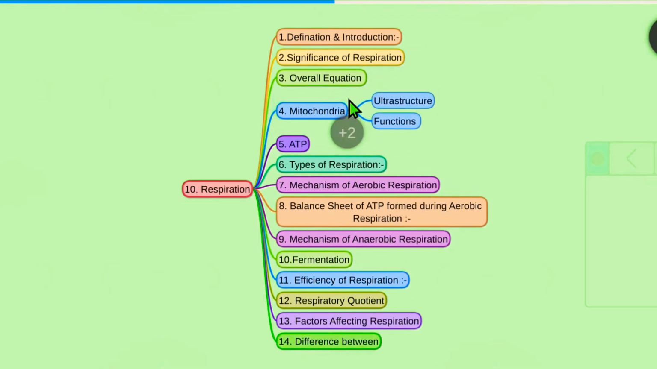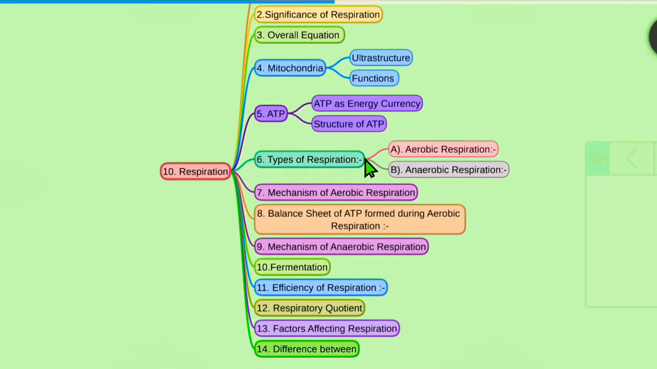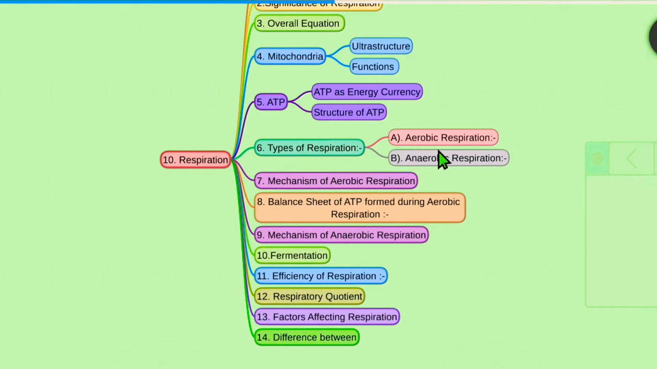In this we'll see the ultrastructure of the mitochondria and the functions of the mitochondria. We all know the mitochondria are the powerhouse of the cell. And we'll see the ATP. ATP is the energy currency, and we'll see the structure of the ATP and the components of the ATP. And the sixth one is the types of respiration. There are two types of respiration. The first one is aerobic respiration and the second one is anaerobic respiration.